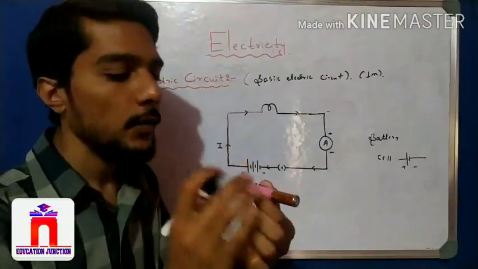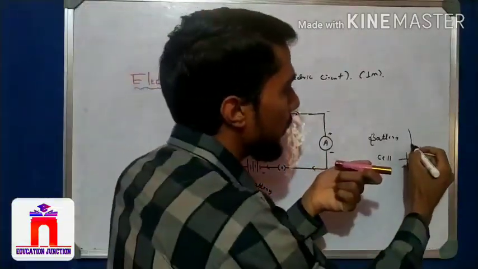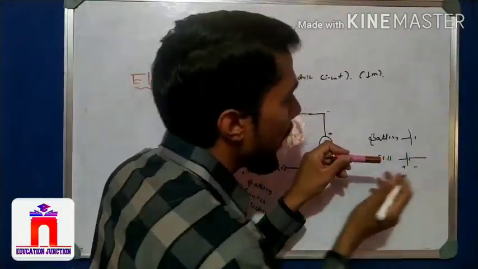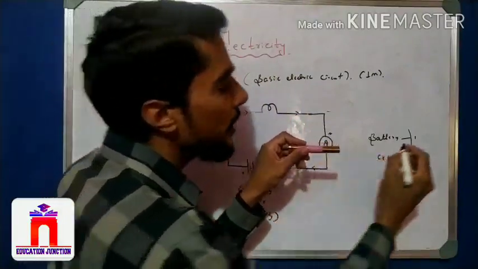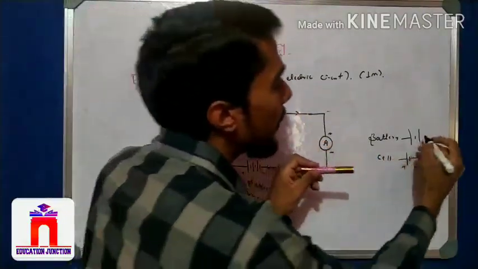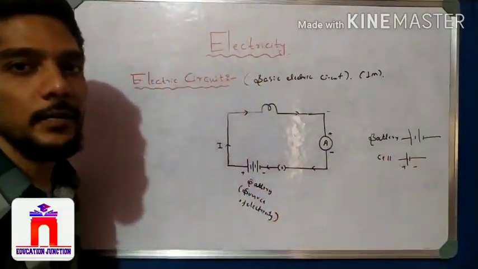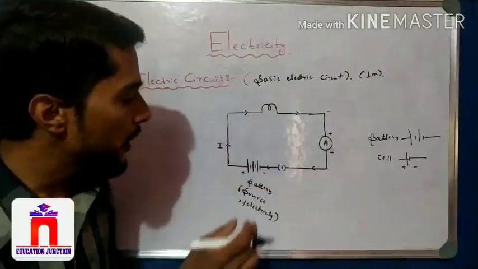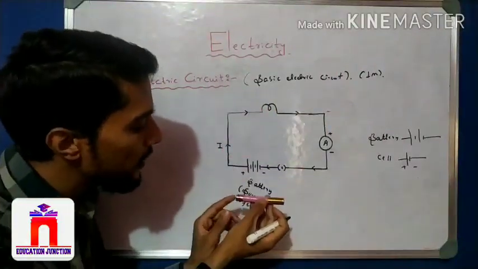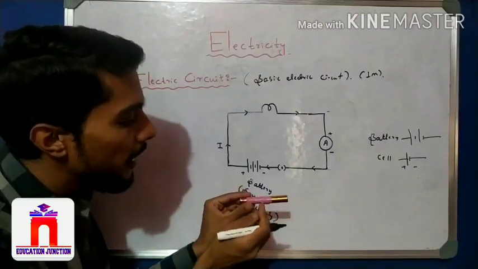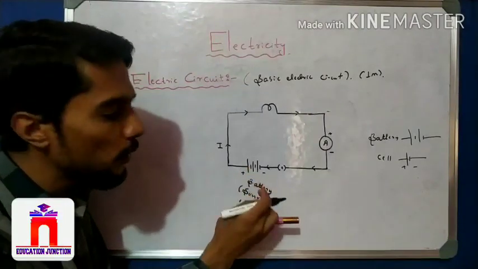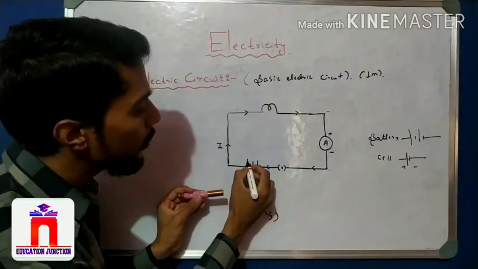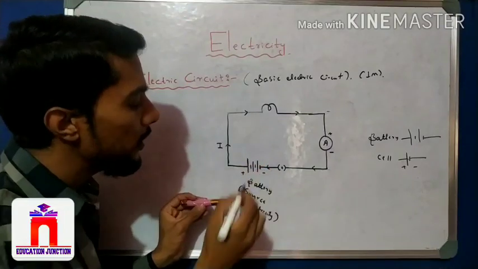It is nothing but a battery. Well, see here the plus mark, then the negative mark, then again a plus mark, then again a negative mark. So this symbol is for a battery. One, two or more cells together form a battery. Here I use a battery. You observe here, this is the plus terminal, and here is the negative. The small lines are negative and the big lines are positive. So the big line is positive and the small line is negative.